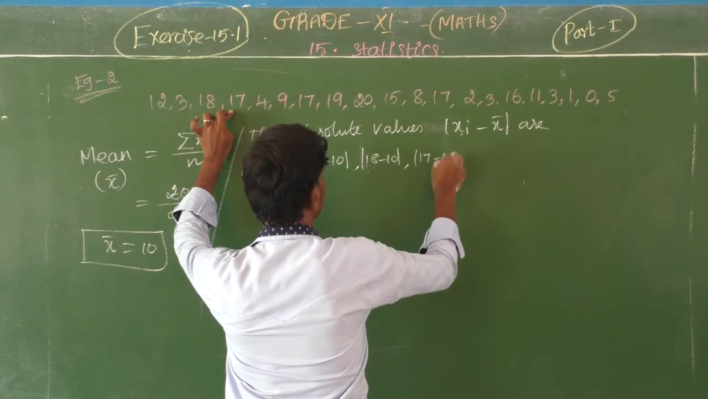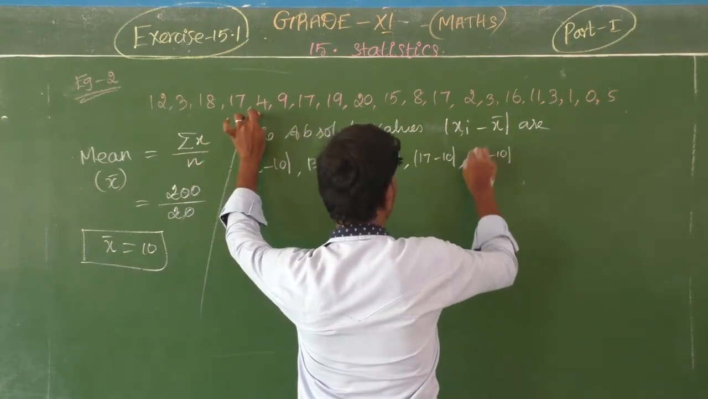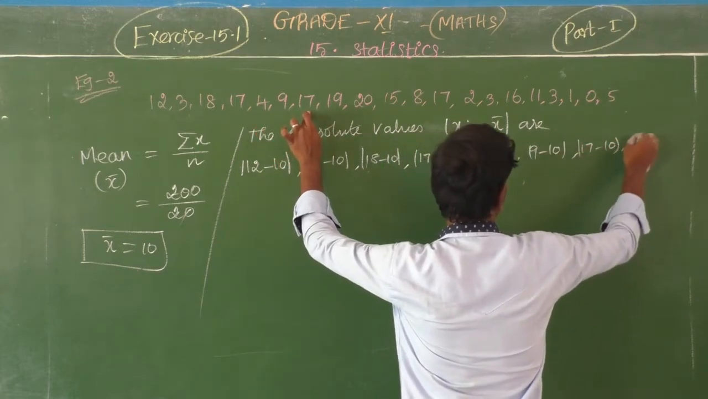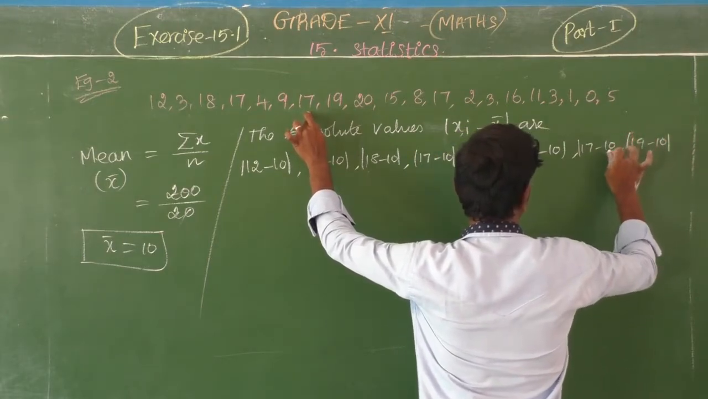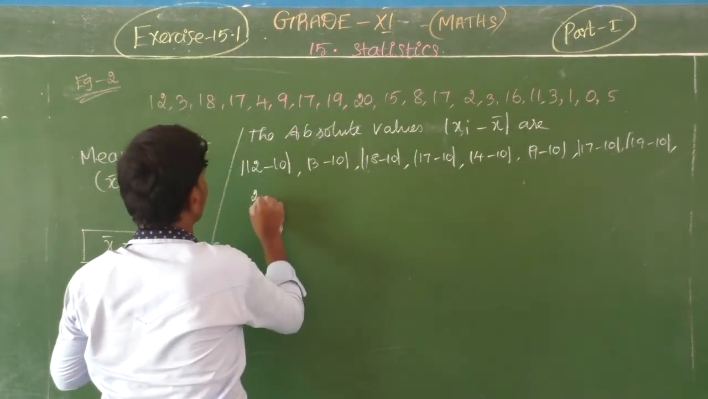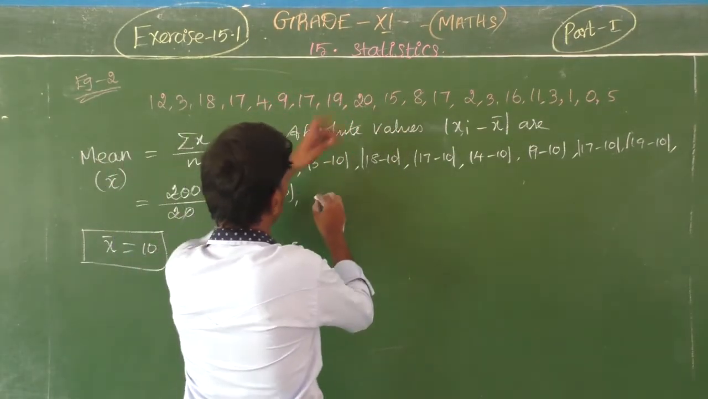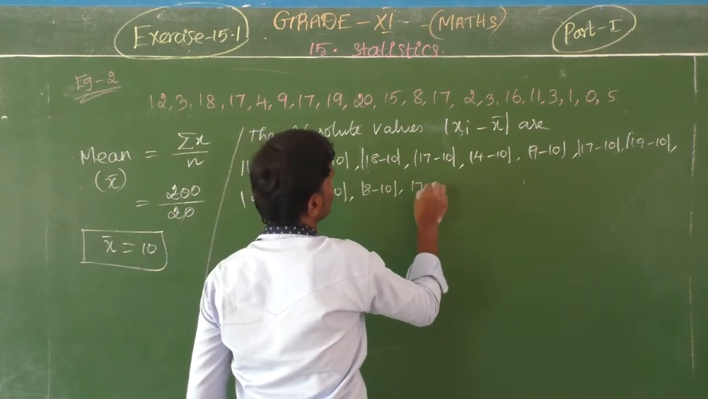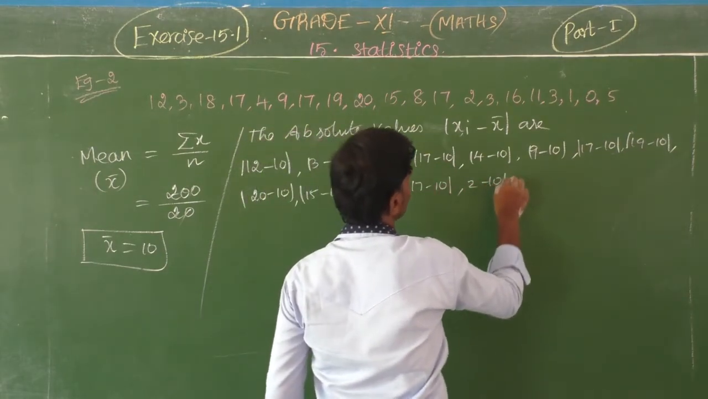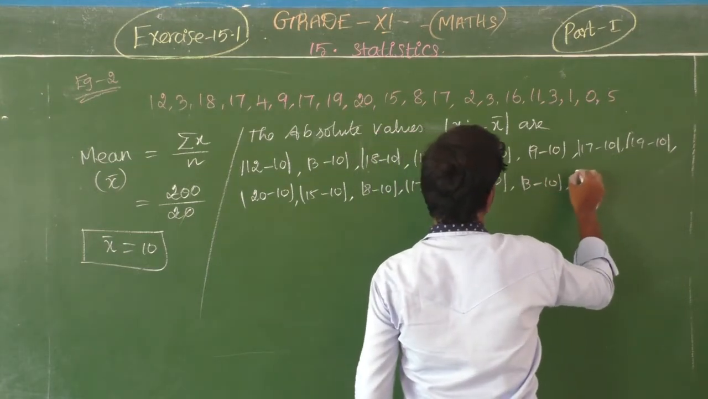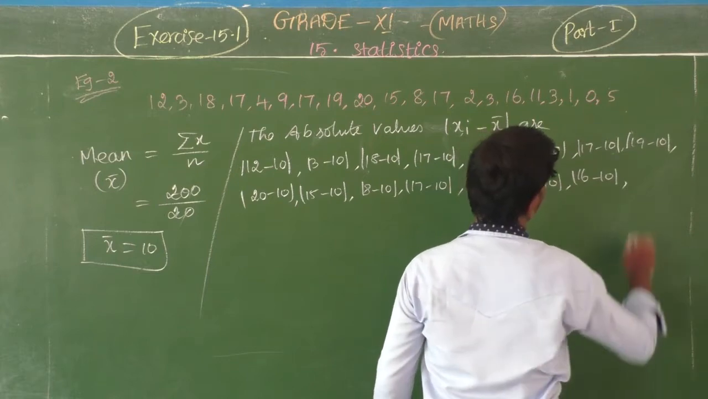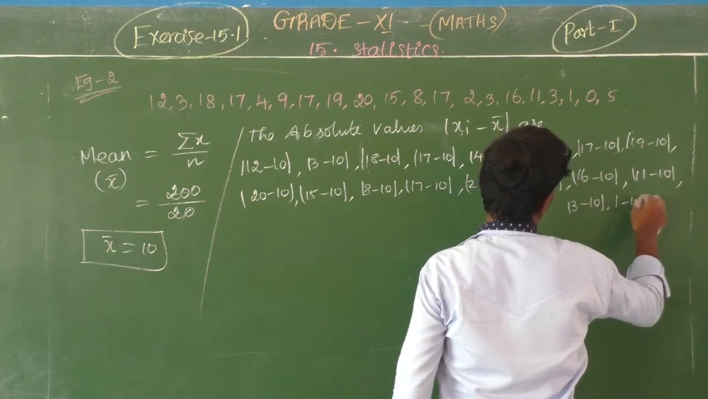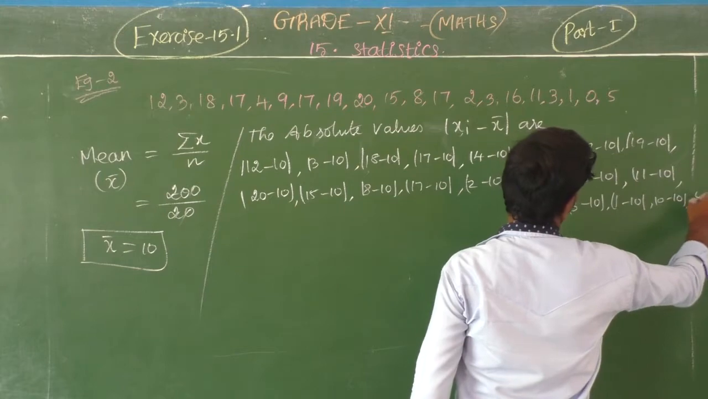comma 17 minus 10, comma 4 minus 10, comma 9 minus 10, comma 17 minus 10, comma 19 minus 10, okay, comma 20 minus 10, then 15 minus 10, comma 8 minus 10, comma 17 minus 10, comma 2 minus 10, comma 3 minus 10, comma 16 minus 10, comma 11 minus 10, comma 3 minus 10, comma 1 minus 10, 0 minus 10, finally 5 minus 10.